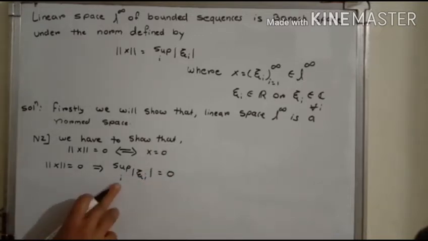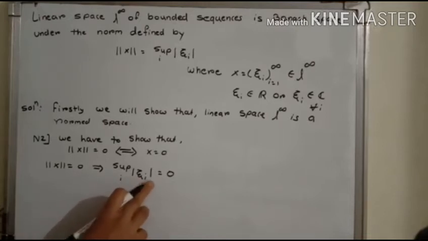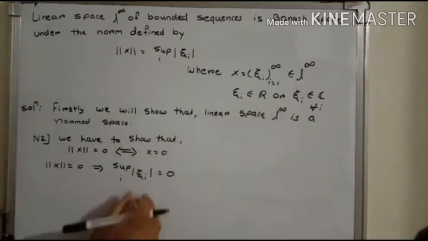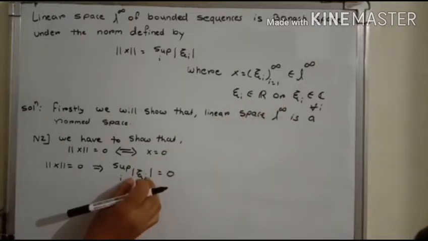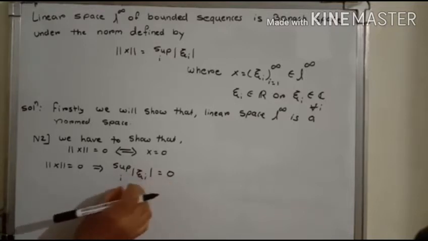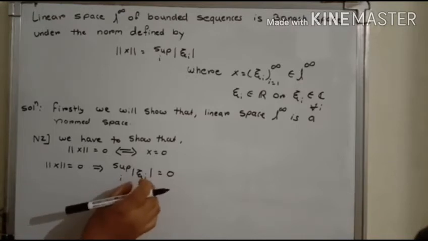Now it is the supremum taken over I of mod of xi I, where each xi I is real or complex, and as it is the absolute value, each term is non-negative.